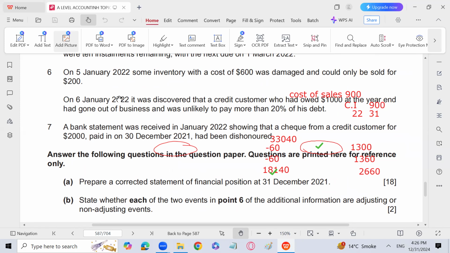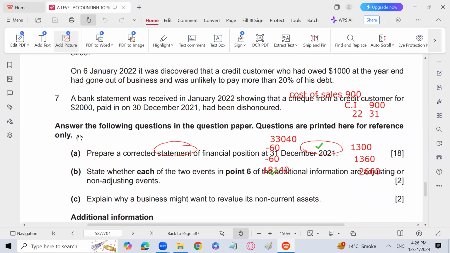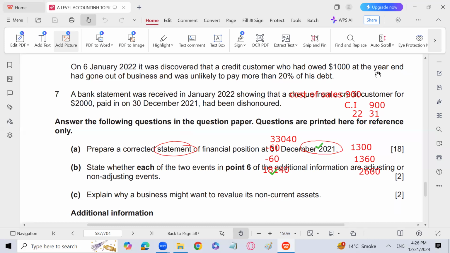Why? Because the damage was done after 31st December. On 5th January, the damage has been done, and now it is sold for 200. So it means that the condition has occurred after the balance sheet date. The evidence of the condition does not exist at the balance sheet date. So this is a non-adjusting event according to IAS 10, and we will not adjust our financial statements because of this. On 6th January, it was discovered that a credit customer who had owed 1,000 at the year end had gone out of business and was unlikely to pay more than 20% of his debt.